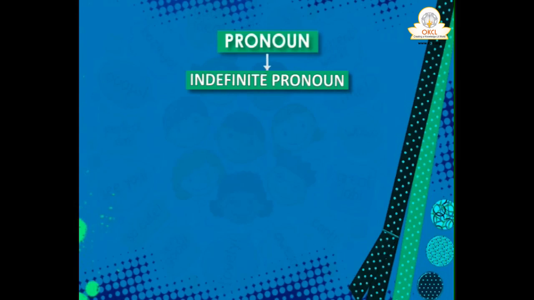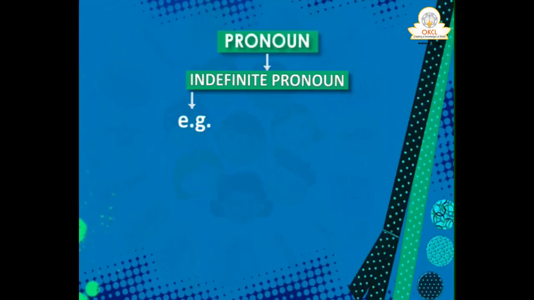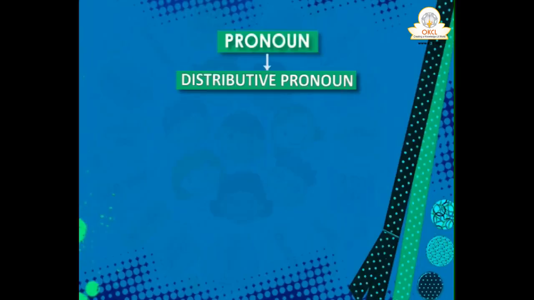Next is indefinite pronoun. Indefinite pronoun means you do not know definitely to whom you are speaking. So we call it indefinite pronoun, like somebody, nobody, all. Whenever you use words like this in place of some persons, it is indefinite.